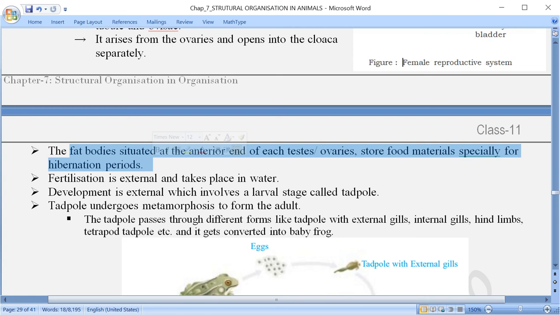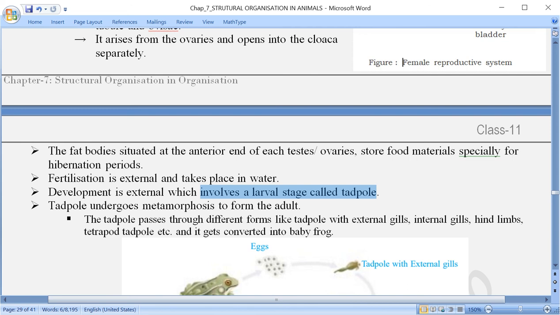So during that time whatever energy requirement is there, that is fulfilled by these fat bodies, because these fat bodies during the active stage, that is during the monsoon season, store the food materials which are used during the unfavorable periods. Now, what I was talking about was development, no? So that development over here involves some intermediate stages, where larval stages in the beginning and then later on the